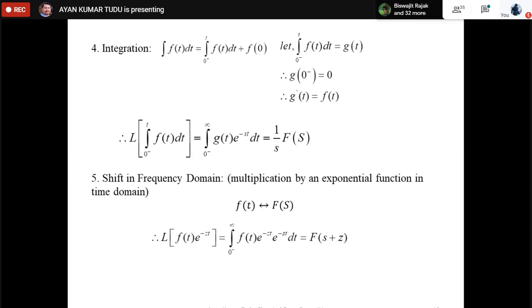It is s plus a by (s plus a) whole square plus omega square. Correct. So as you can see, the exponential function I multiply in the time domain gets added to s in the frequency domain. So this is our shift in frequency domain.